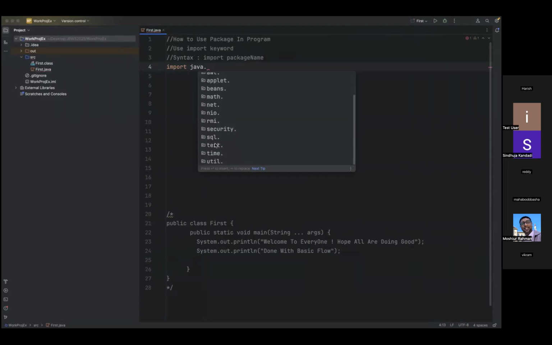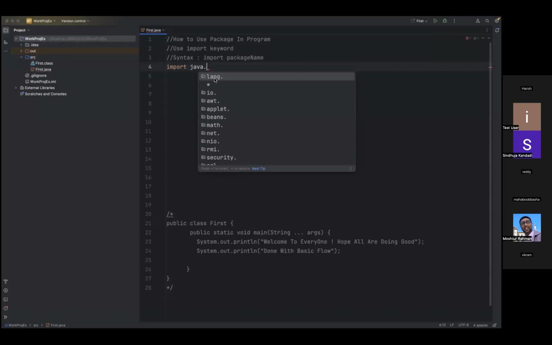If you want to interact with the database, you need to use SQL. If you want to interact with collections, and I'm just saying what the different packages are, with that package we can utilize already predefined, already defined classes or methods, and design our program. If I want to do calculations, math is a package. If I want to interact with graphical windows, AWT is a package, the abstract window toolkit. If I want to interact with IO operations, IO is nothing but keyboard, input and output operations.